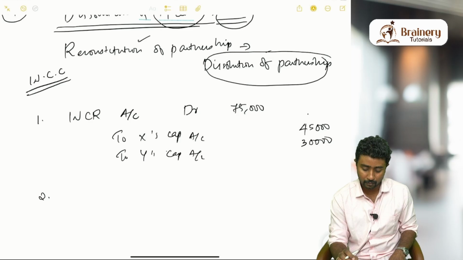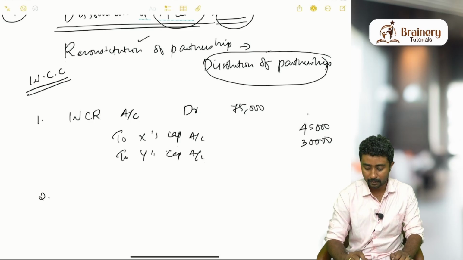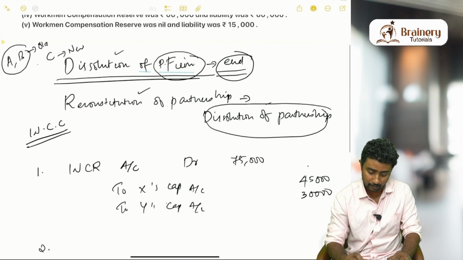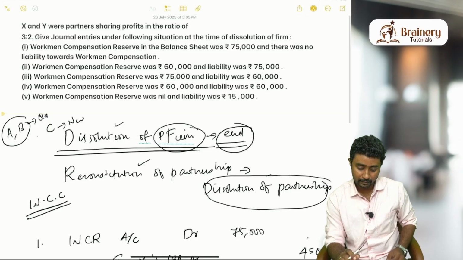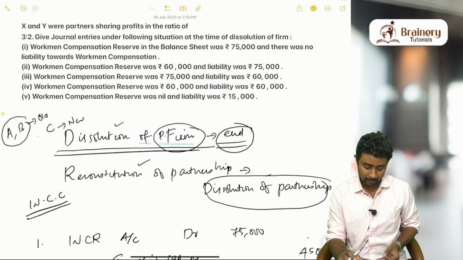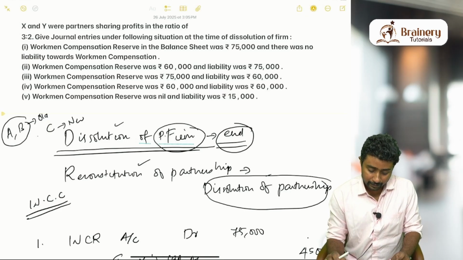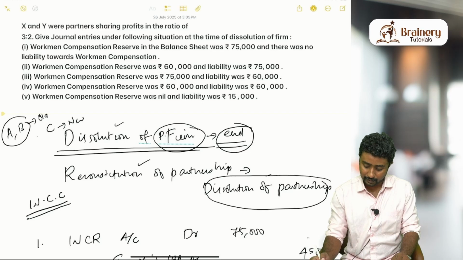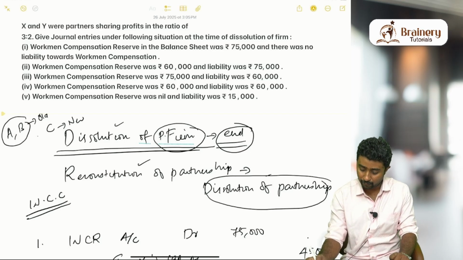Now second case, narration you know, workman compensation reserve transfer to partners capital account in the profit sharing ratio of 3:2. Most of you are familiar with the narration, that is why I am not writing. Okay, when it comes to the upcoming cases where there is claim, we will discuss about the narration. Now second case is workman compensation reserve was 60,000 and liability was 75,000.